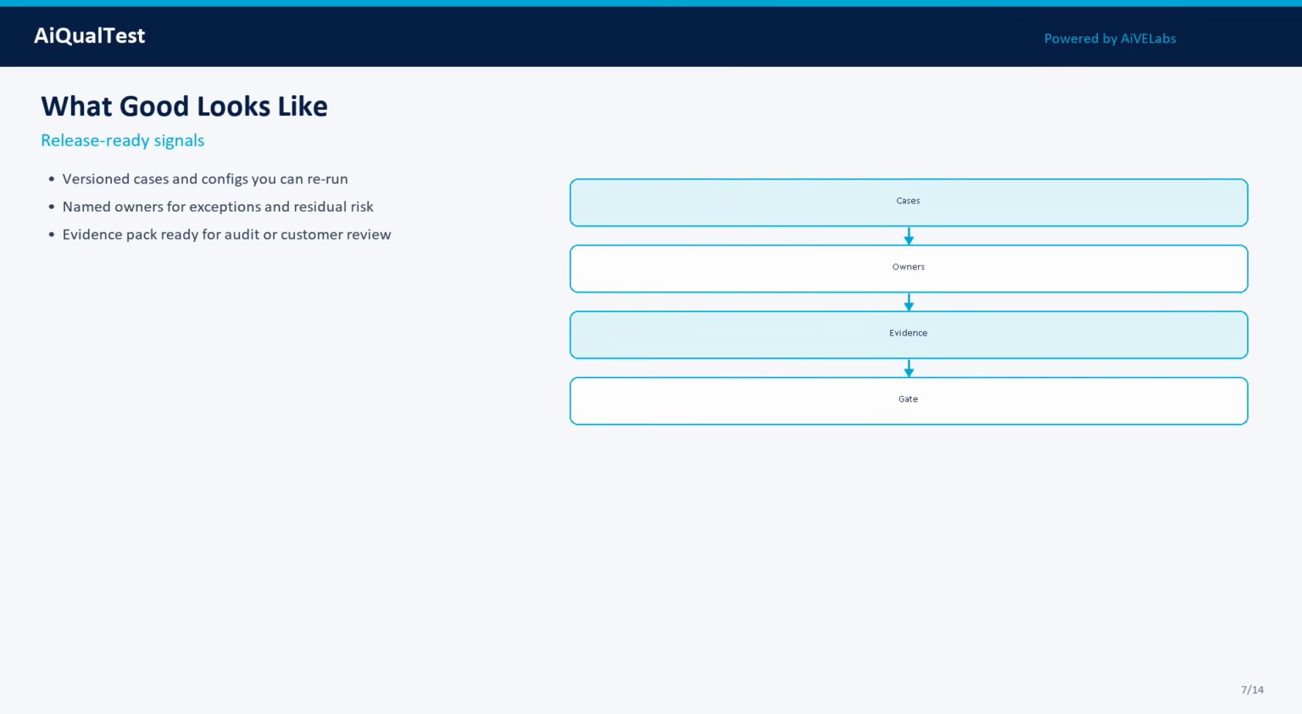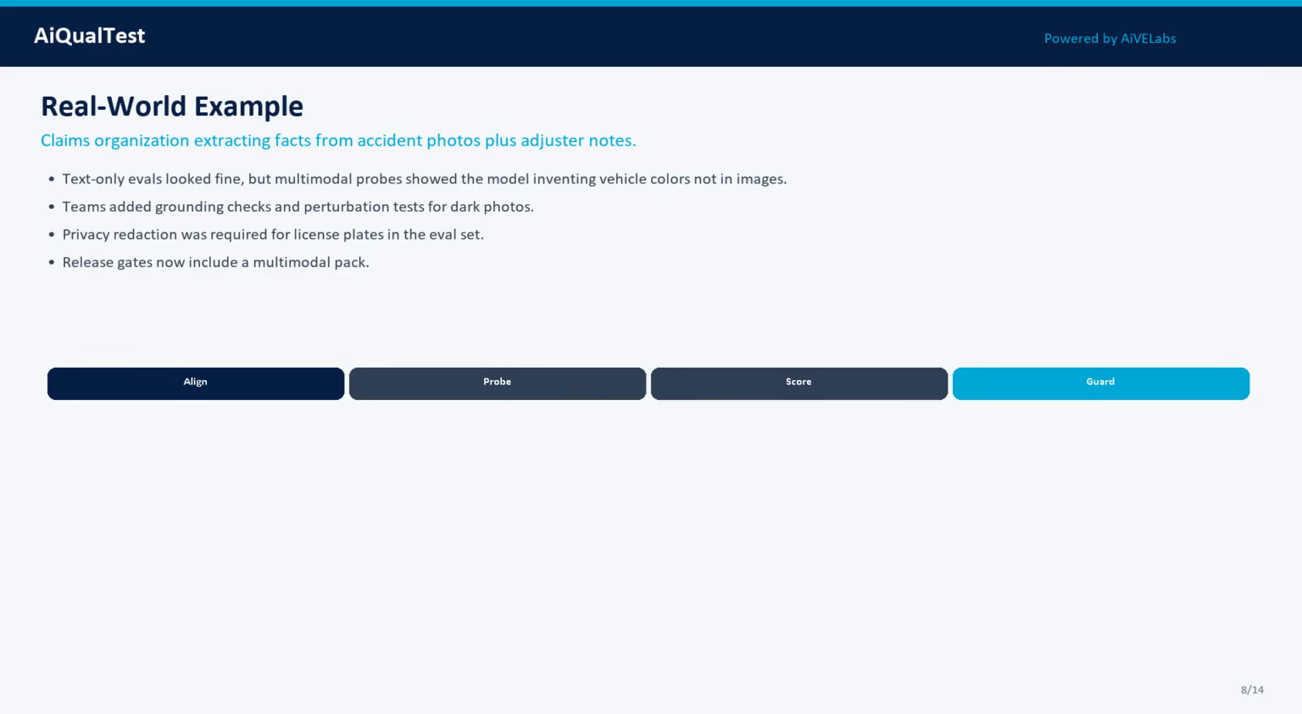Here is a real-world pattern. Setting: claims organization extracting facts from accident photos plus adjuster notes. Text-only evals looked fine, but multimodal probes showed the model inventing vehicle colors not in images. Teams added grounding checks and perturbation tests for dark photos. Privacy redaction was required for license plates in the eval set. Release gates now include a multimodal pack.